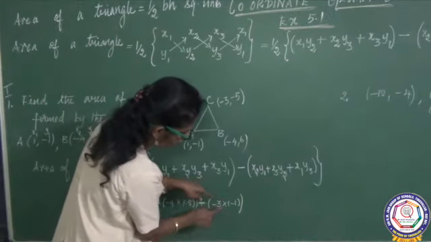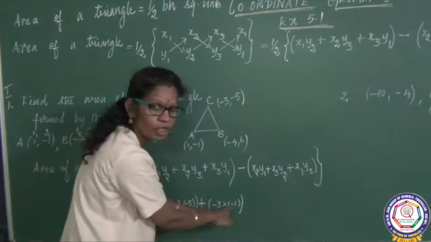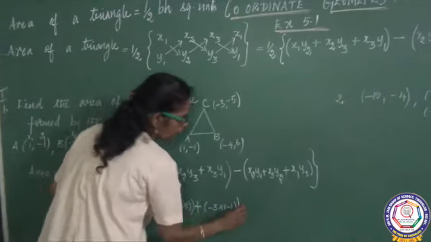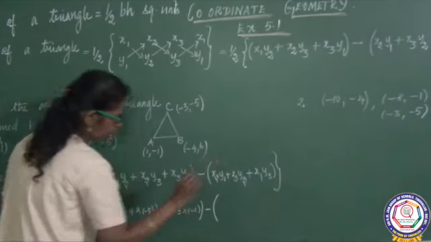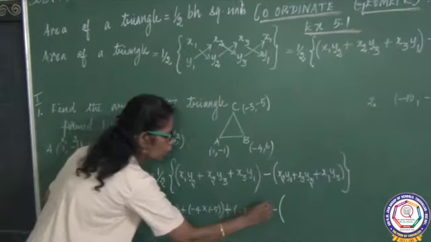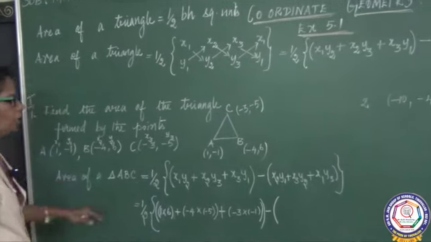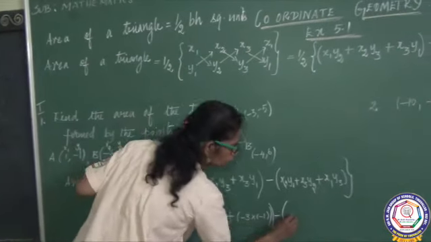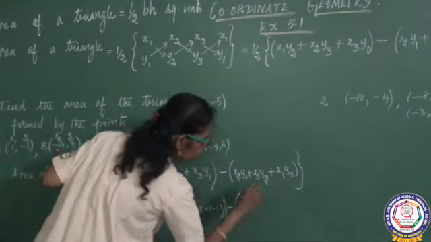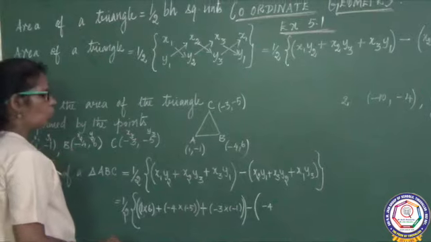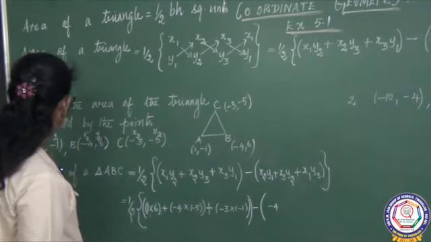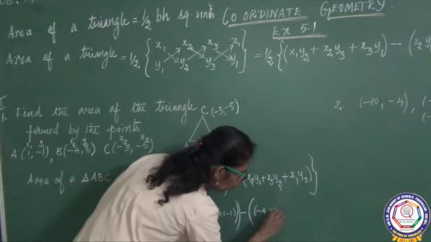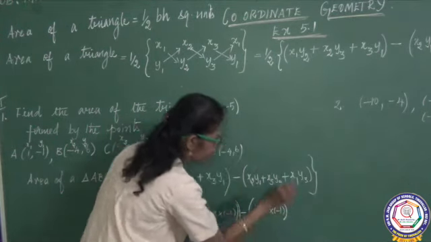Here you have to listen carefully. Two operations should not come together. That's why you use the bracket. Minus big bracket, and here you have to close the big bracket. x2 is minus 4, into y1 which is minus 1, minus 4 into minus 1.